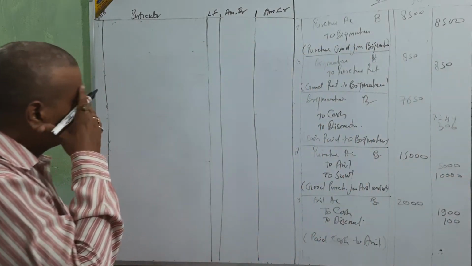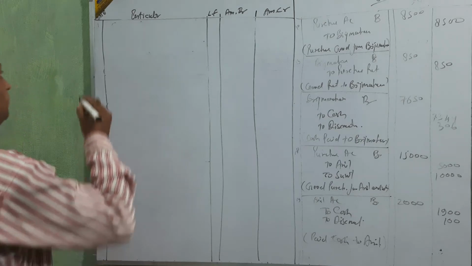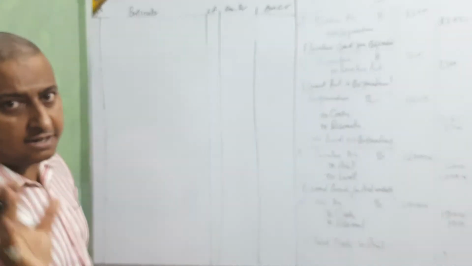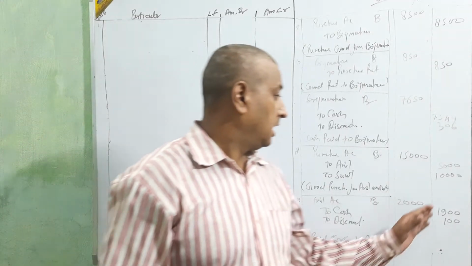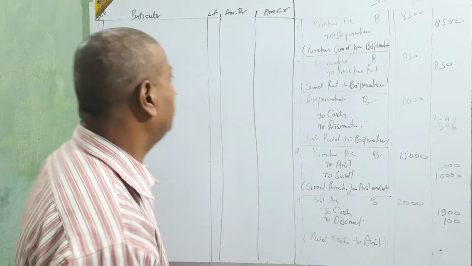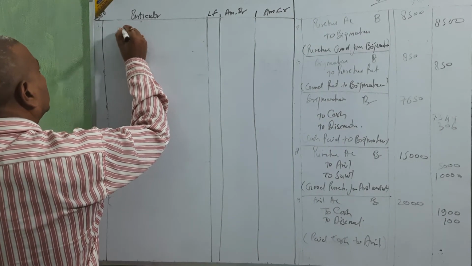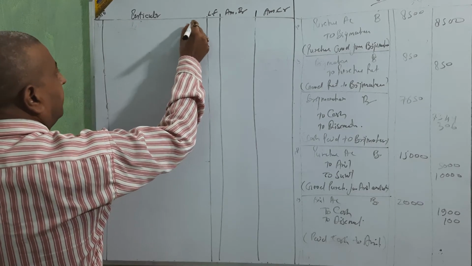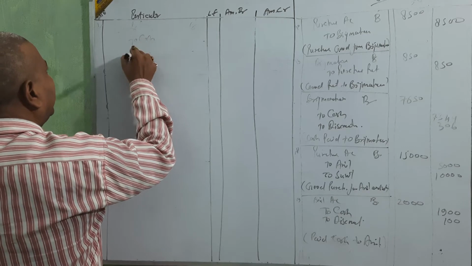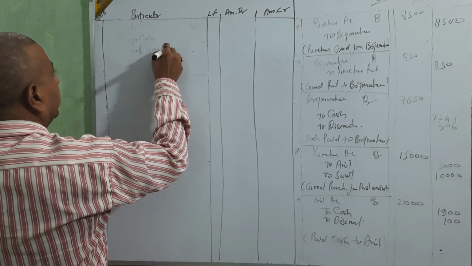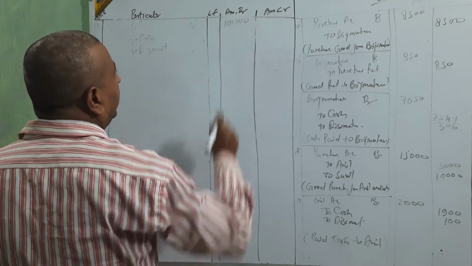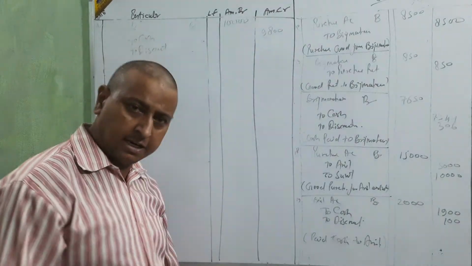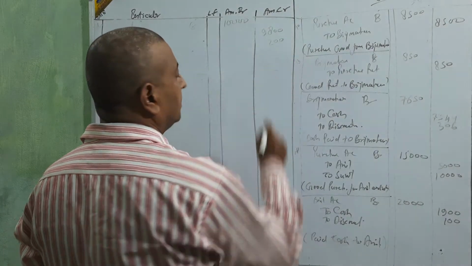Go from this side. June 20, paid rupees 9,800 to Sunil in full settlement. 9,800 for full settlement. We needed to pay 10,000. Only we are going to pay Sunil. Sunil account debit to cash and discount. We needed to pay 10,000, only we are going to pay 9,800. It means 200 beta discount. Clear?